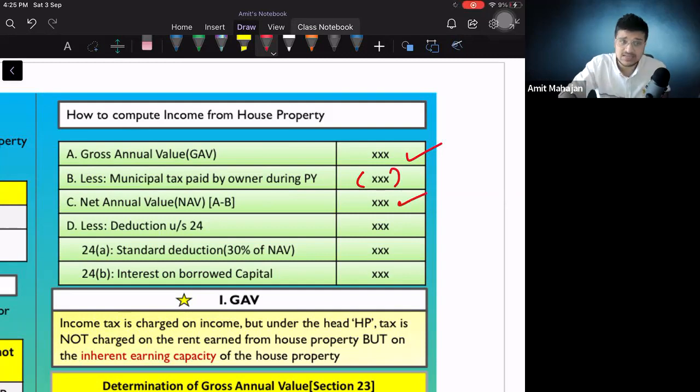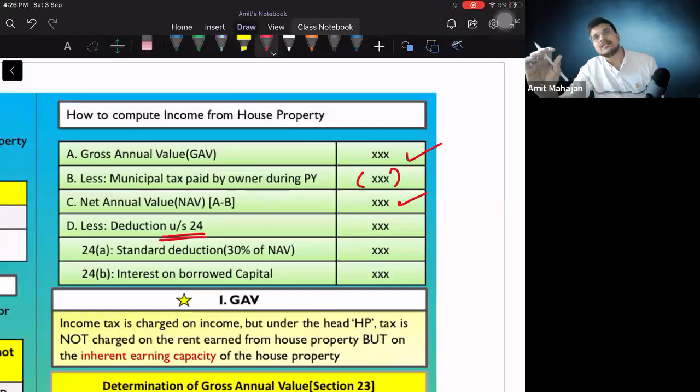After this, I will get two deductions under section 24. In section 24, two deductions will be 24A and 24B. 24A talks about standard deduction, 30% of NAV. Standard deduction, this everybody gets. Now I'll tell you the logic in short. What is this standard deduction?